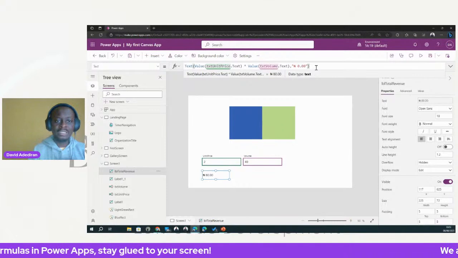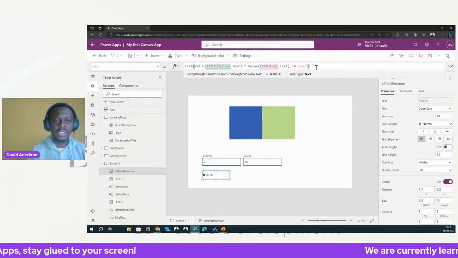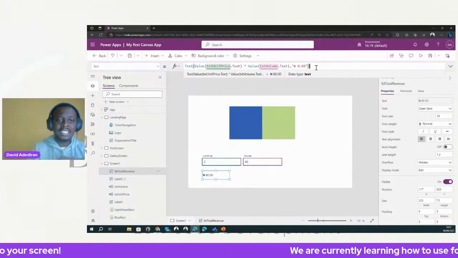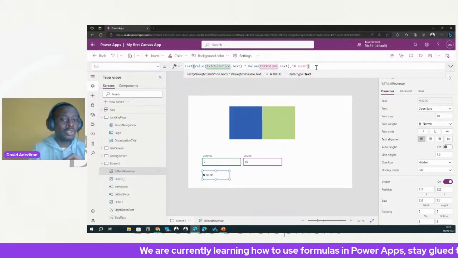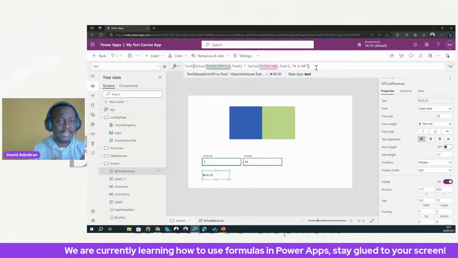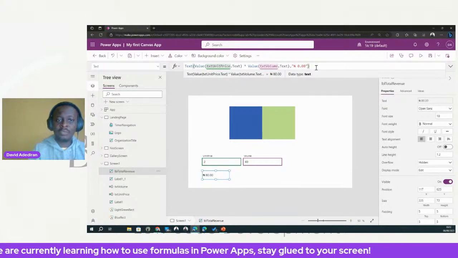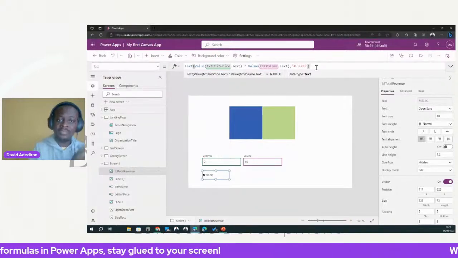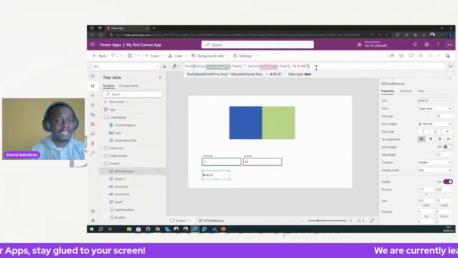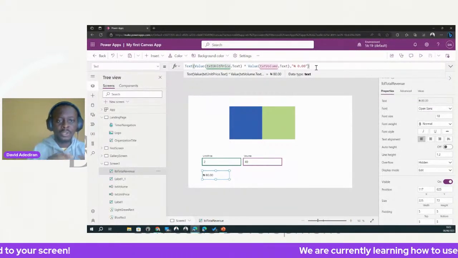I need to understand the basis of the function. What is the function doing? Understand what the function is doing. Understand the parameters that the function expects. Remember that those parameters also depend on the data type, right? Some functions might expect a number as a parameter. Some might expect a number as the first parameter and a text as the second parameter, right? So you need to understand that too.